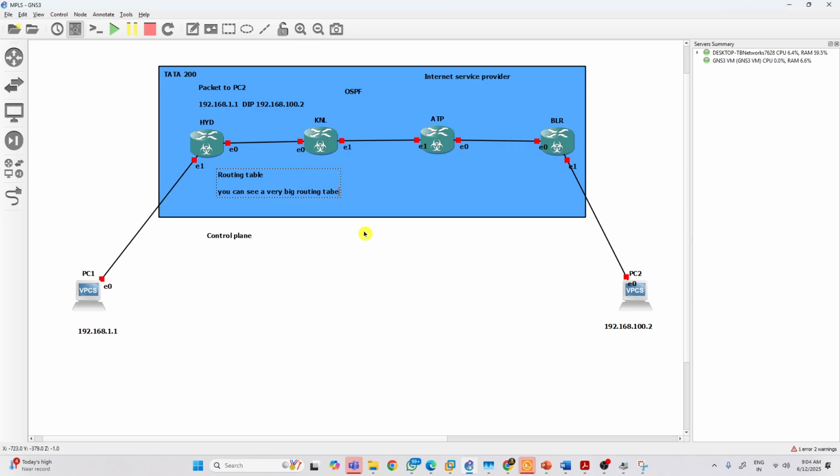Yes or no? Since you have only four routers here, you will see a small routing table. If you have 1 lakh routers, you will see more than 2 lakh routes. You cannot even see that routing table with your eyes. It's very big. Is it clear? The routing table is very big.